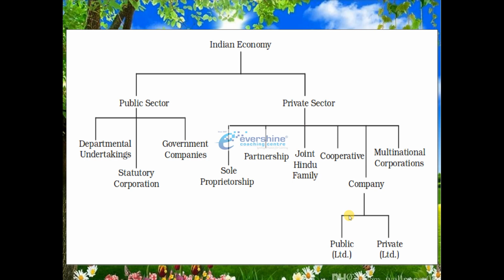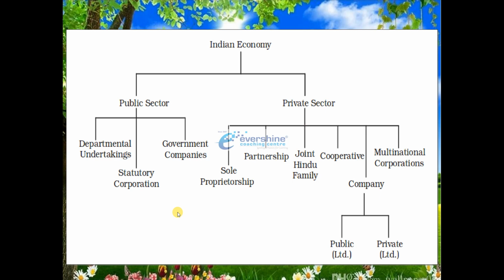Joint stock company is what we are going to discuss here in three different types: public, private and multinational corporations. We will be studying this topic in detail in this chapter.